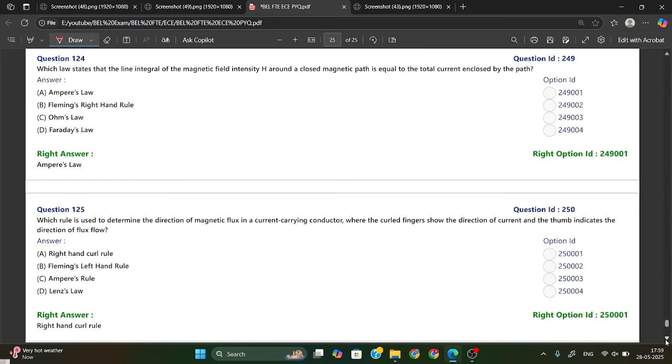Which law states that the line integral of the magnetic field intensity around a closed magnetic path is equal to the total current enclosed by the path? This is a simple formula. The integral should be of B, not H. This is B dot dl equal to mu 0 I enclosed. That thing they have written in the sentence.